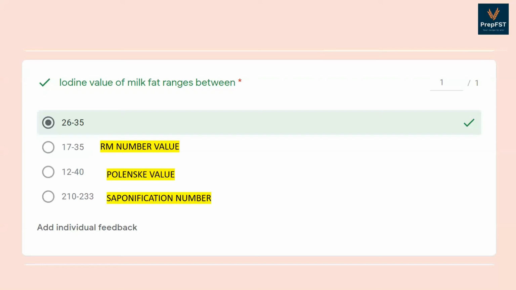12 to 40 is the Polenske value number, which again refers to the number of ml of 0.1 normal NaOH required to neutralize steam volatile water-insoluble fatty acids distilled from 5 grams of fat. And the next option, that is 210 to 233, is a saponification number value that is also the indicator of the average molecular weight of fatty acid, that is fatty acid present in the milk fat.